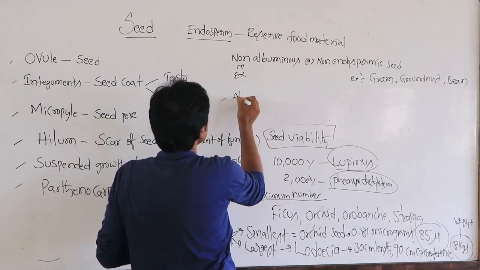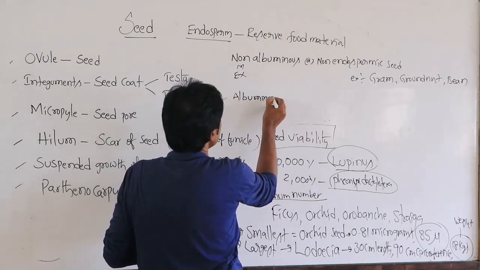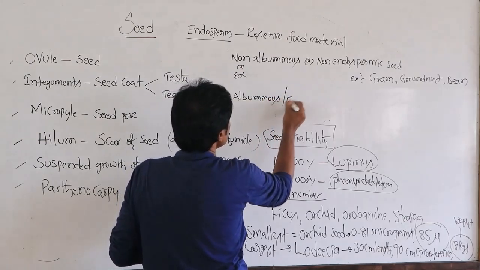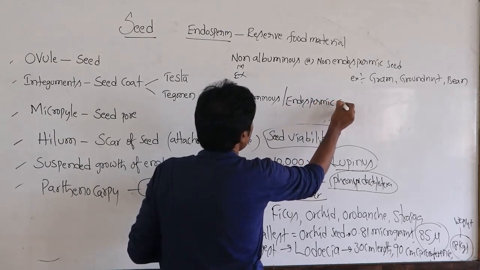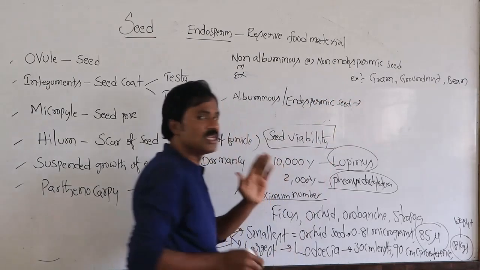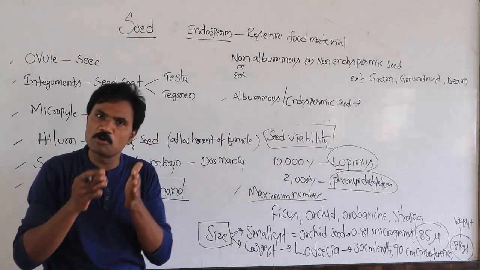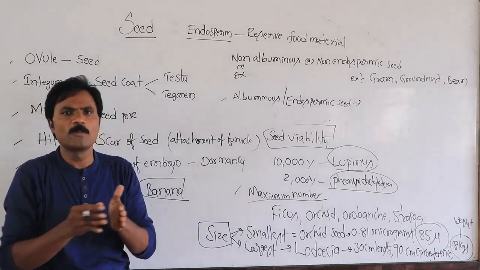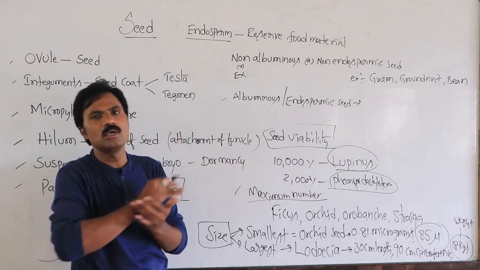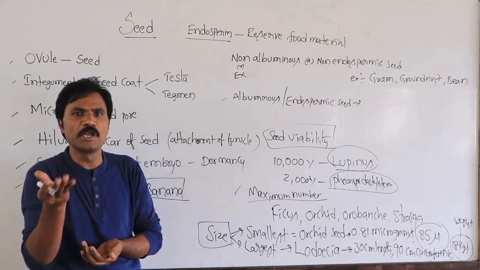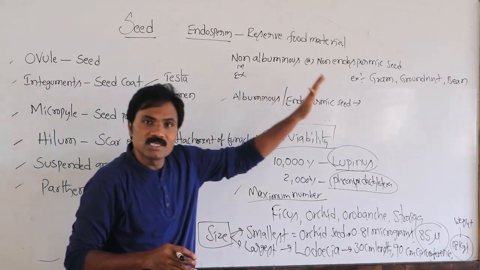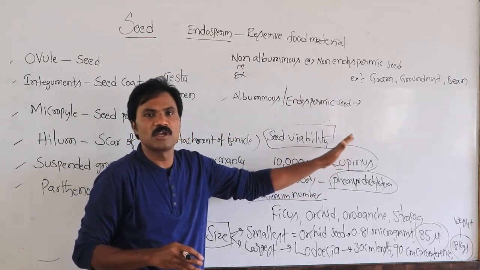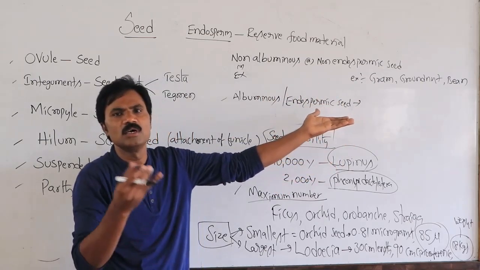Whereas in albuminous or endospermic seeds, even after maturation some amount of endosperm is still present. Further, it automatically undergoes multiple divisions, with no need for separate storage in cotyledons. Already some amount of endosperm is present, and it is additionally helpful.